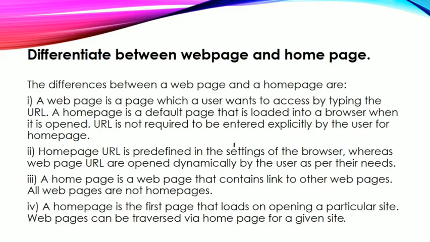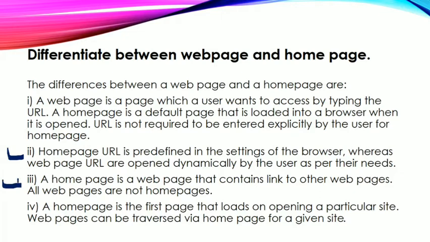Then the second point is, home page URL is predefined. For every home page, our URLs are predefined. It means whenever you type google.com, you only get the home page of Google. There is no other website or anything through which you have to open Google's home page, because we can directly open it. Whereas web page URLs are opened dynamically. It means every web page will have a different URL, a different web address, and these addresses can change also. That's why web pages can have different addresses.